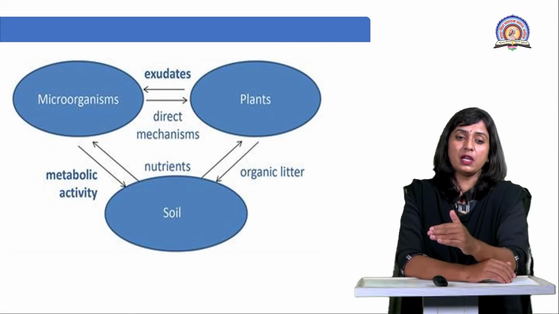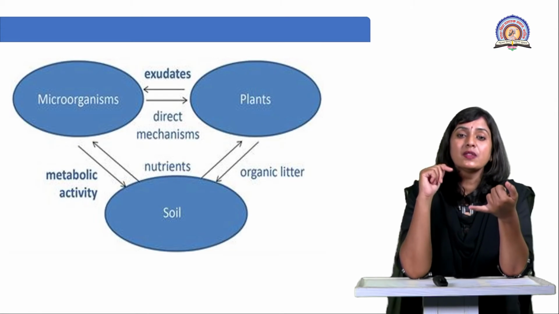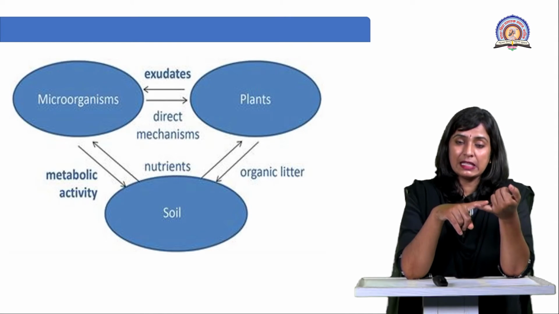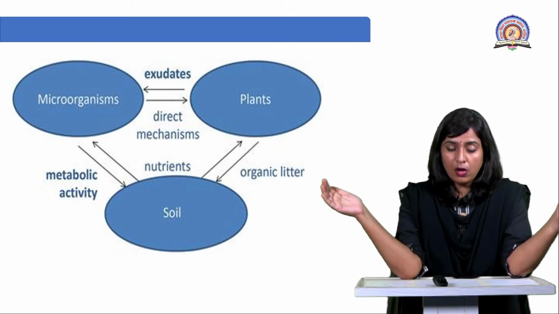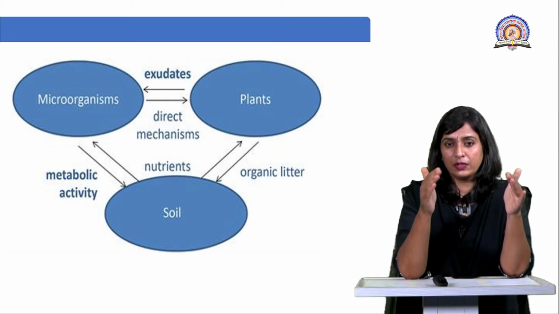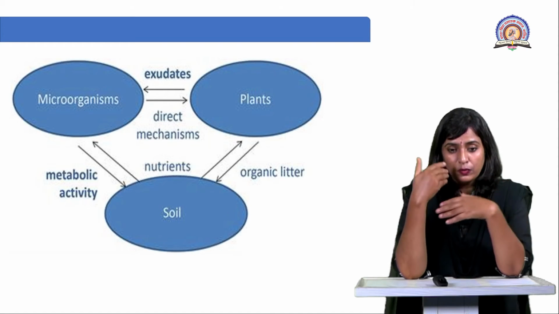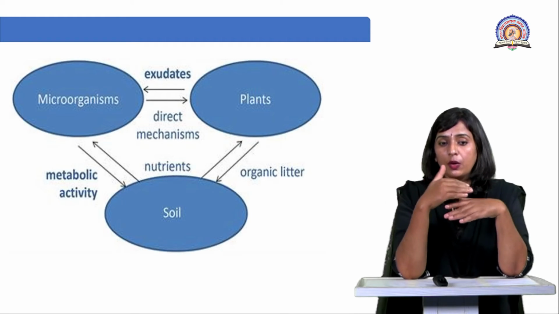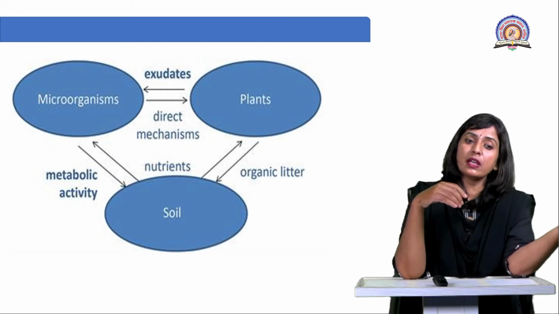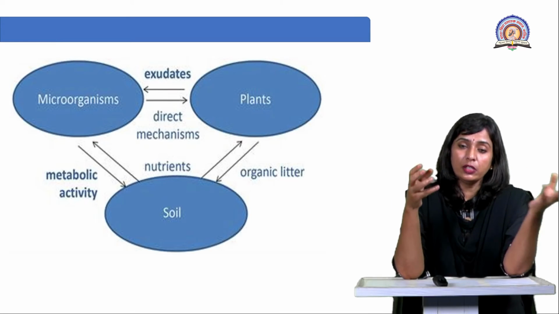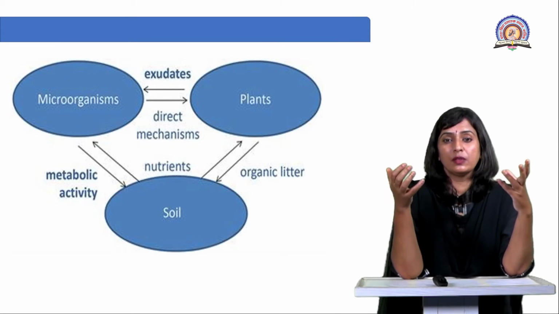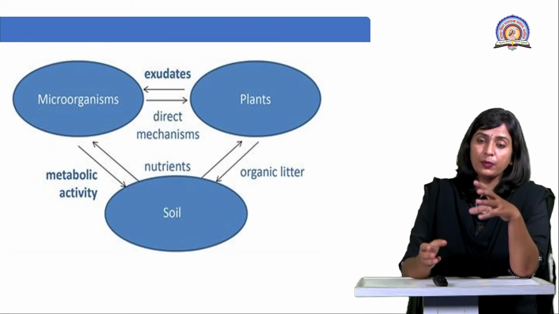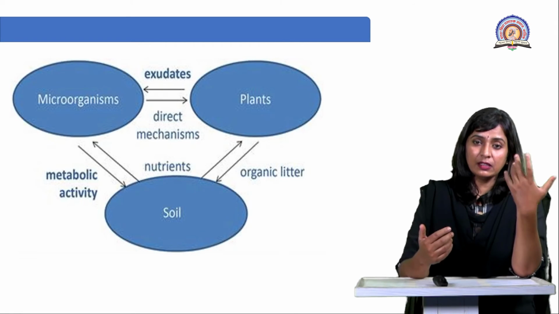Ultimately, whatever microbes and microorganisms are there, as well as nematodes, or other organisms like earthworms, snails, and slugs, they also play an important role. All together, they carry out the decomposition of that organic matter, further releasing nutrients. Some part of those nutrients is utilized by the plant for nourishment. Even the microorganisms which were decomposing will utilize it for getting energy.